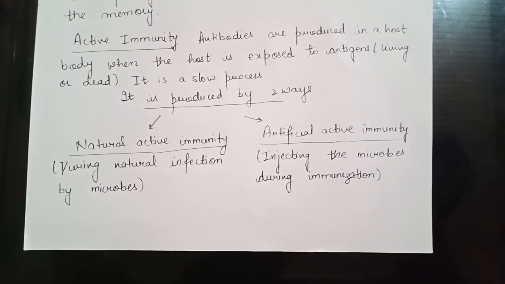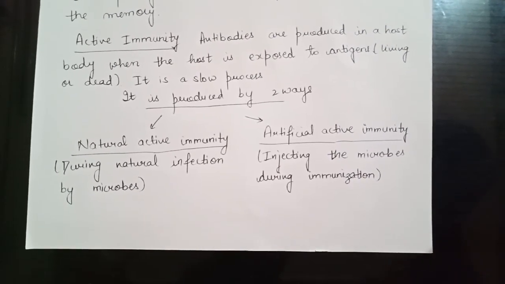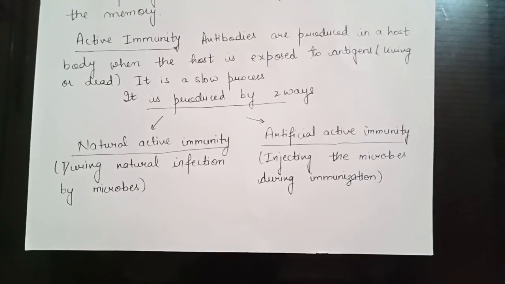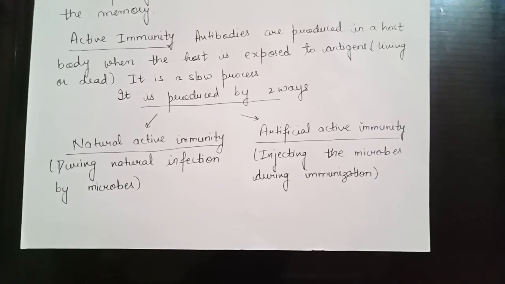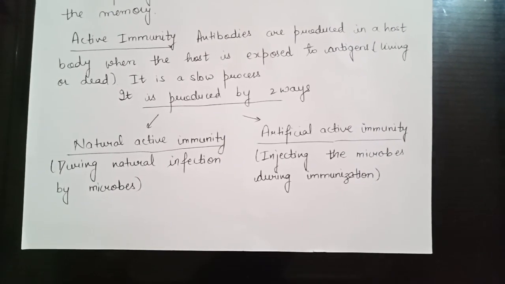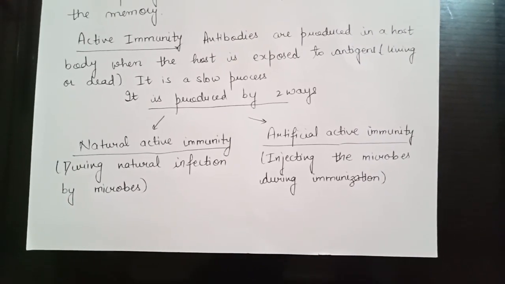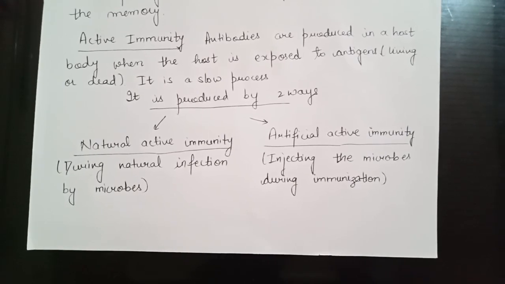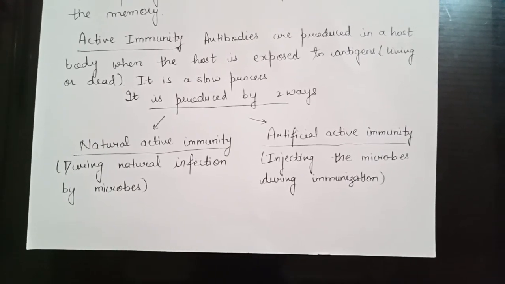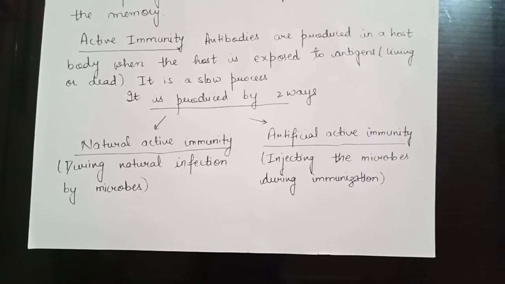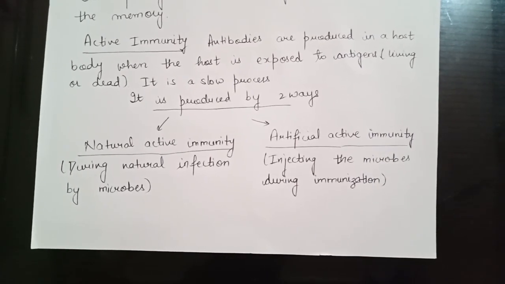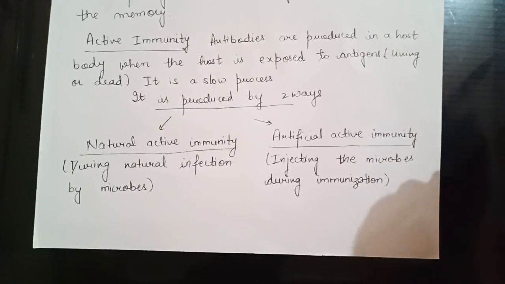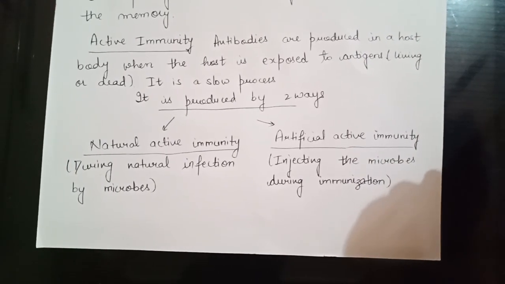So when vaccination is provided, what will happen, we will discuss later, what vaccination actually is and how vaccines are produced. During vaccination, your own body produces the antibody, but by injecting dead microbes into your body, which act as antigens.